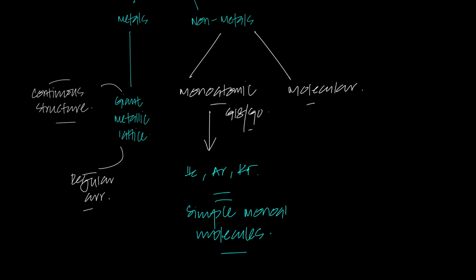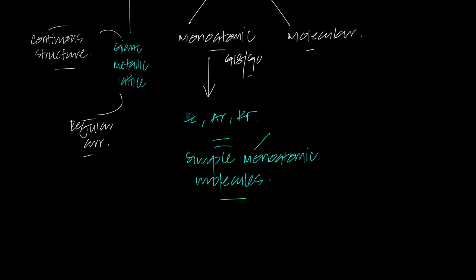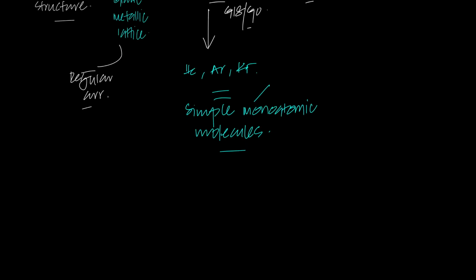So they are monoatomic. Mono means one. So they are made up of single atoms. They are made up of single atoms not covalently bonded. So why are we calling it monoatomic molecules? Because they are single atoms not covalently bonded. There's no covalent bonding.